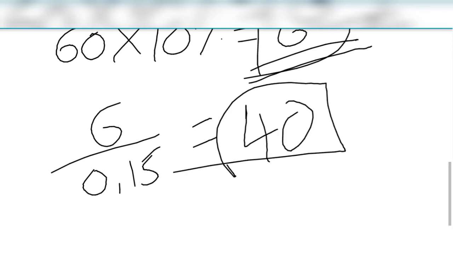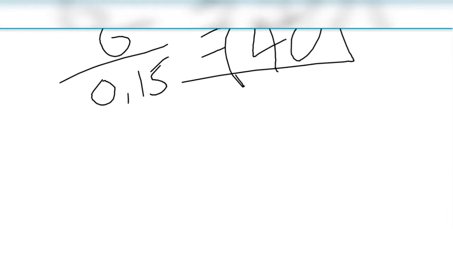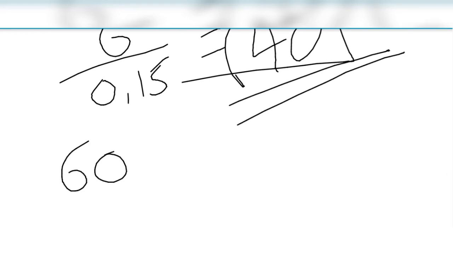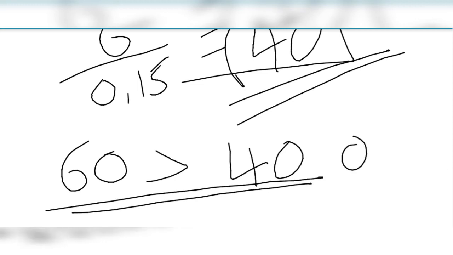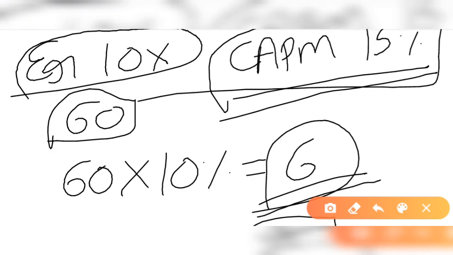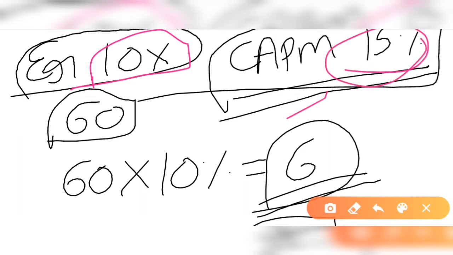So the value of the security is 60, but the actual value as per CAPM is 40. So the stock is overvalued. Here security A earns 10% return when the required return is 15%, meaning the investor earns less return, so the investor is ready to pay less, so 60 rupees is overpriced.